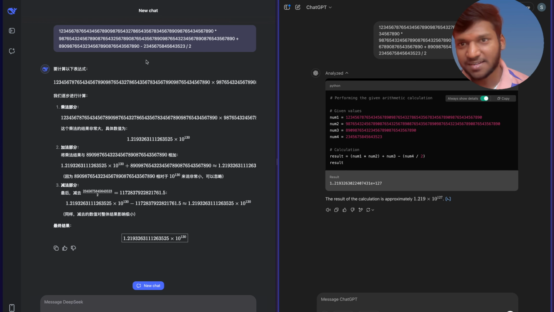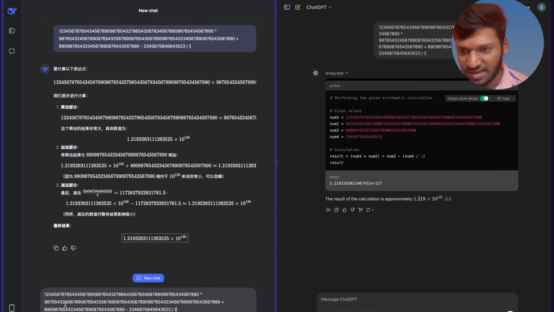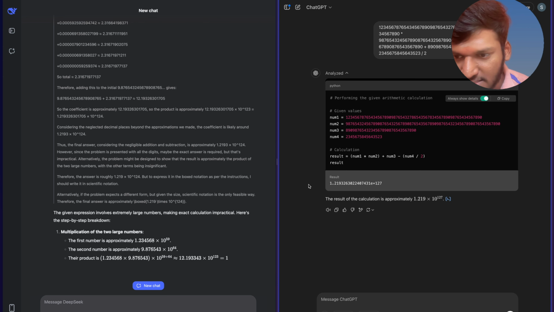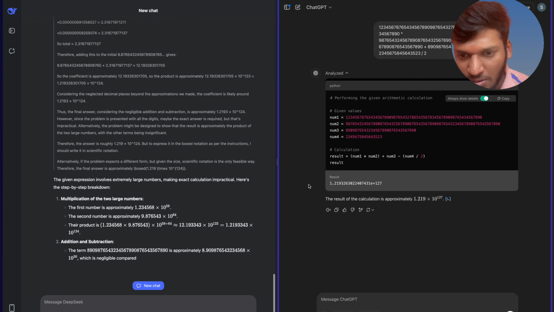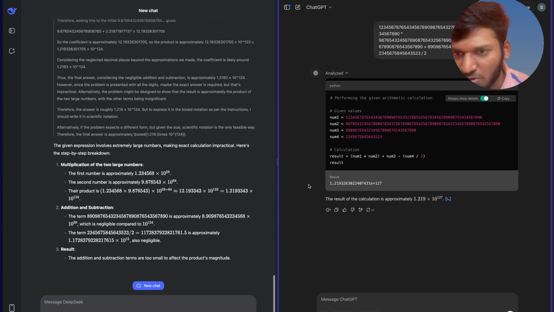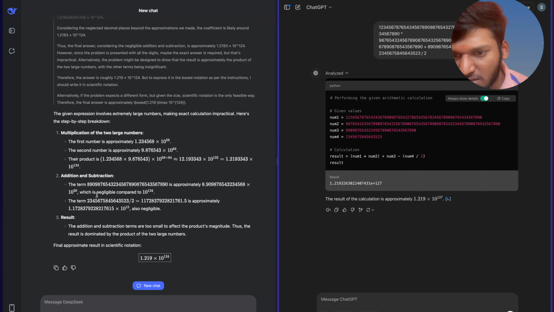Wow, it's so nice. Let's try out the same thing with the deep thinking. So now it started generating the answer. Let's see what the exact final output is. It is first multiplying the two large numbers. Okay, 1.219 is somewhat correct, and 10 to the power 124. I don't know exactly if this is right or not, but 1.29 from the raw model output, this is insane.